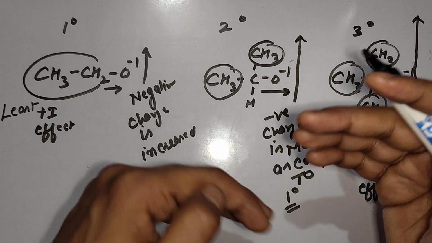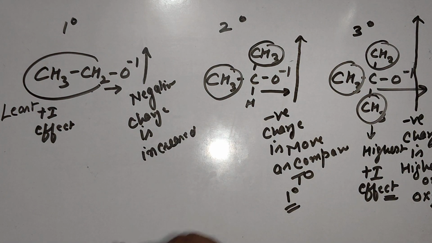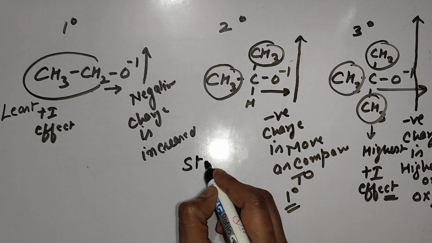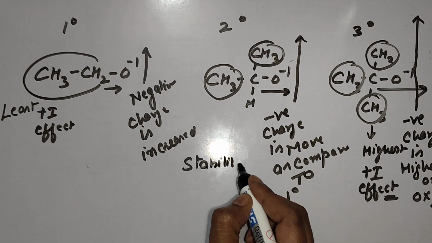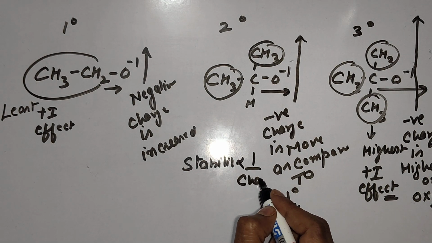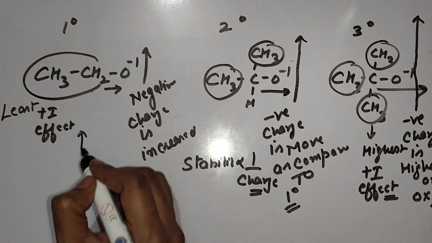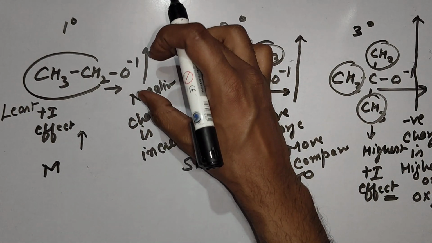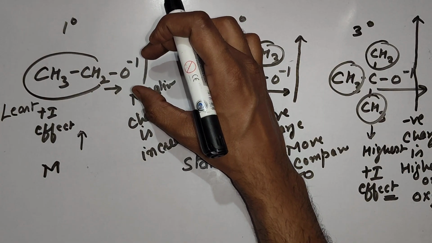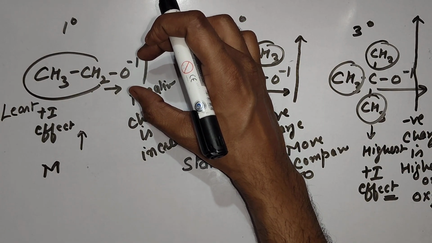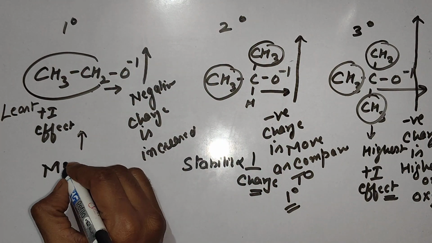Now tell which anion is more stable. Stability is inversely proportional to charge. So 1 degree is most stable because it has the least negative charge over oxygen. Least negative, most stable.